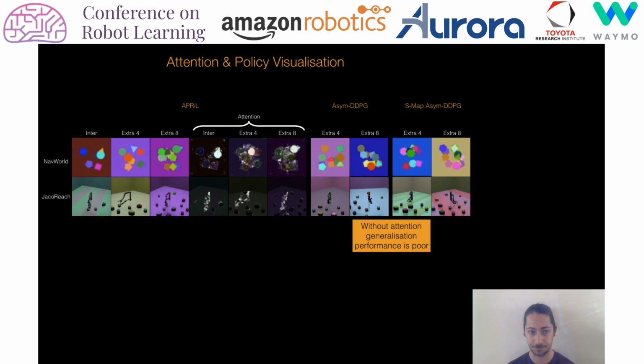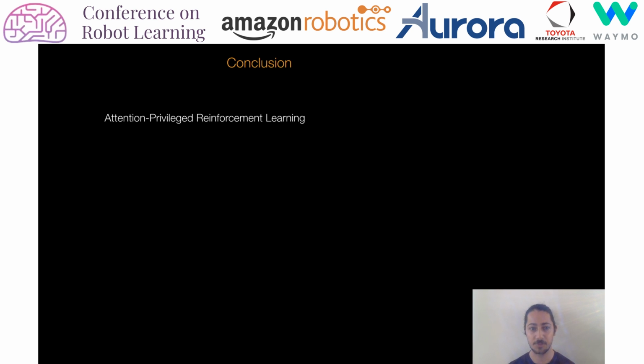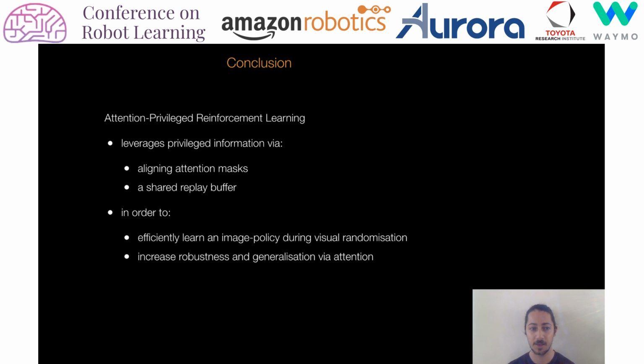In conclusion, attention-privileged reinforcement learning leverages privileged information via aligning attention masks and a shared replay buffer in order to efficiently learn an image policy despite visual randomization, and increase robustness and generalization to held-out domains via its attention.